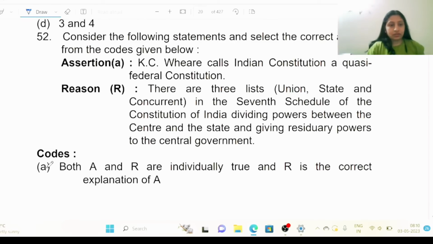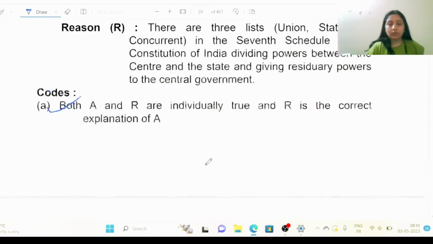Right answer is A. A and R are individually true and R is the correct explanation of A. Okay.